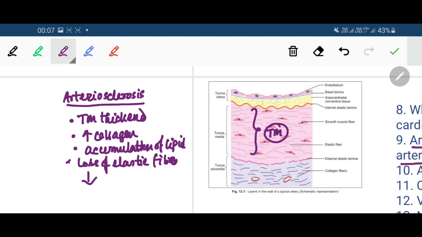So it is an age related change. What will be the result of the thickening of the tunica media? Narrowing of the arterial lumen. That is called arteriosclerosis. And we have to know atherosclerosis, another term that is very often confused with the former.